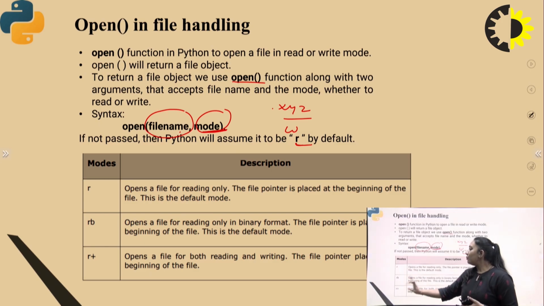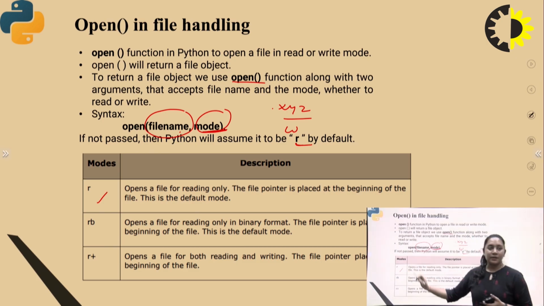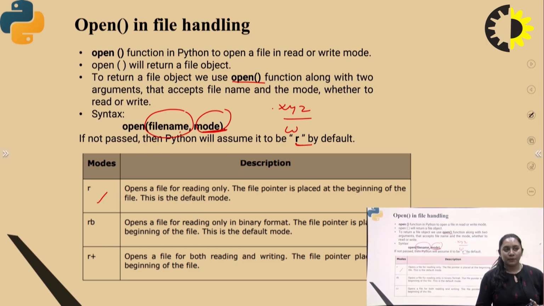Next, here are a few modes that are available. Number one is the r mode. r mode opens the file for reading only, and the pointer begins at the start of the file. That is the default in the Python interpreter. Next one is rb. rb is for reading only in a binary format, and the pointer is placed at the beginning of the file, and this includes the mode of the operation.